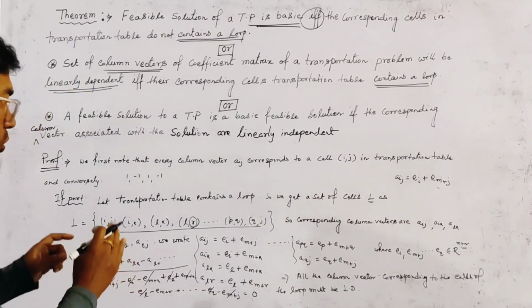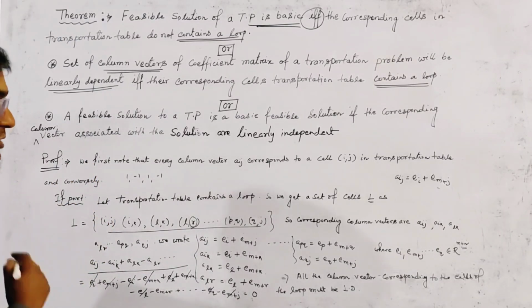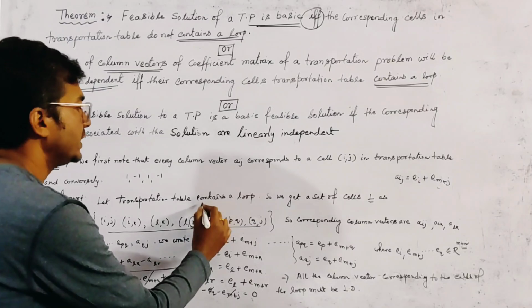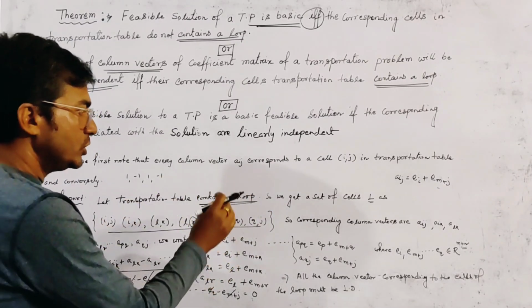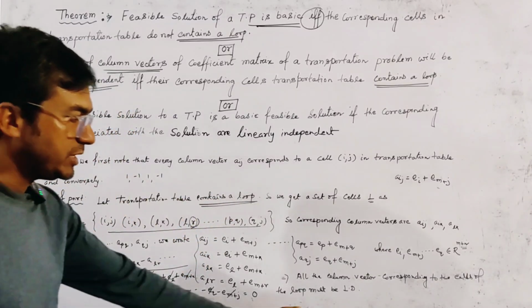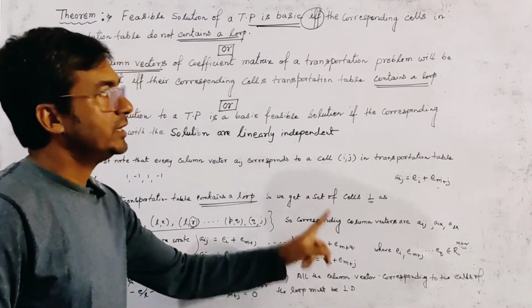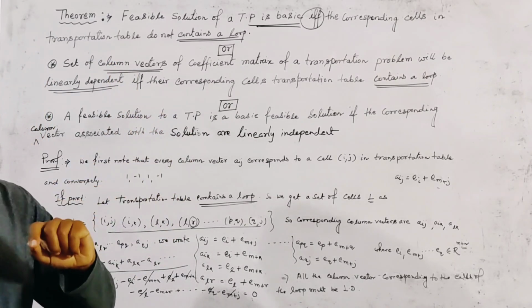So we have proved the first part, the if part, because we let the transportation table contain a loop, then we proved the column vectors corresponding to the cells of the loop must be linearly dependent. This is the if part of this theorem.